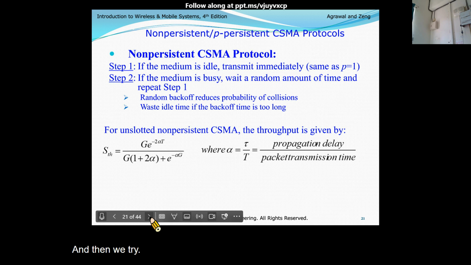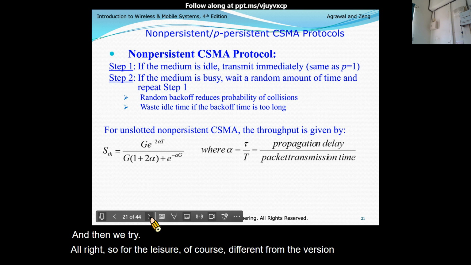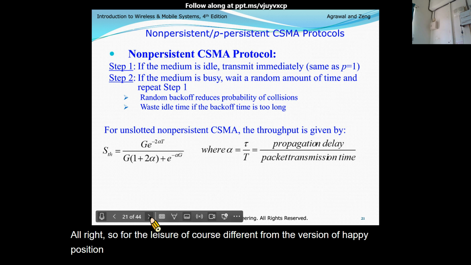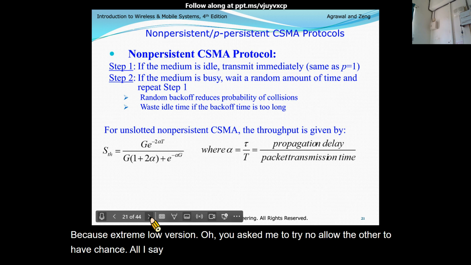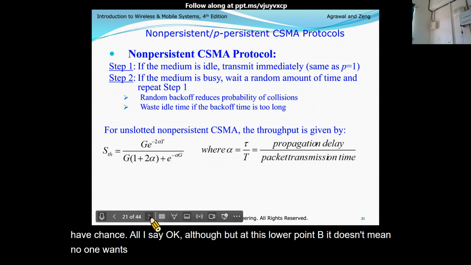Alright, so this version is different from the version of P-persistent with an extremely low probability. Because with an extremely low probability, you ask me to try? No. Allow the others to have a chance. Others say, okay, but at this lower probability, it doesn't mean no one wants to try, right?